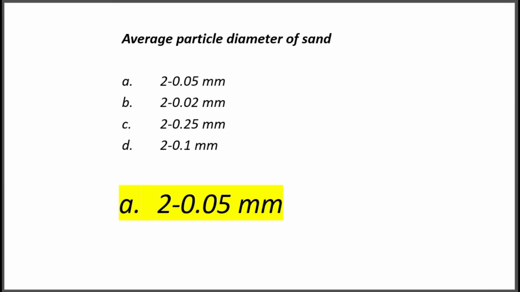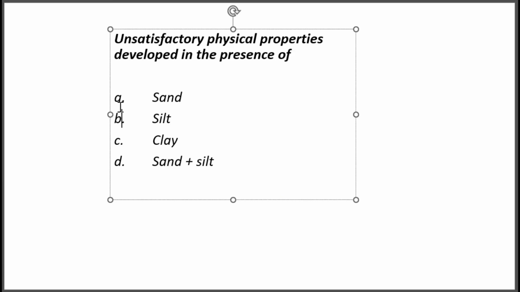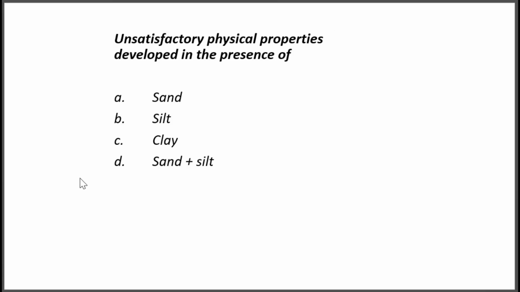Then next, unsatisfactory physical properties developed in the presence of: sand, silt, clay, sand plus silt. So what is the correct option? Due to whose presence are unsatisfactory physical properties developed in a soil sample? Option B, silt is correct. When silt is present in more amount, unsatisfactory physical properties will be there, like soil texture, soil structure, aeration. It will not be good for cultivation or any other activity in the soil.